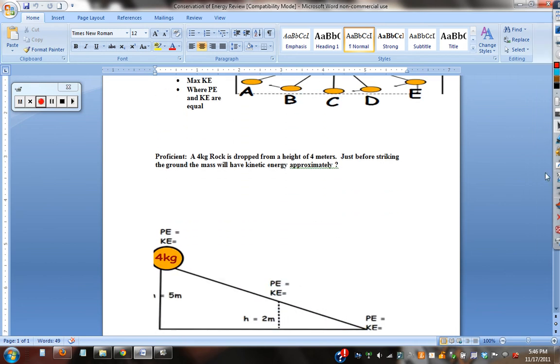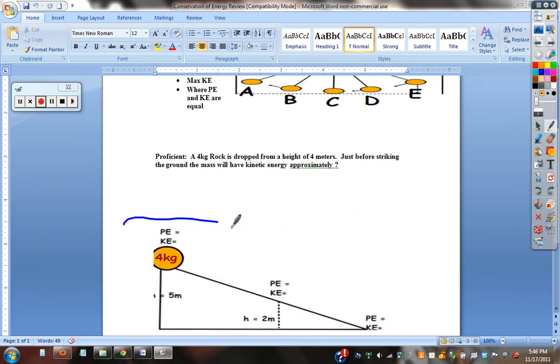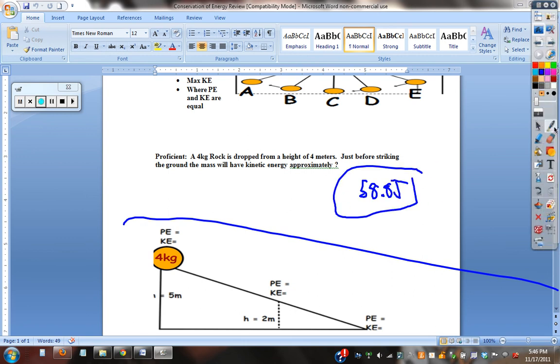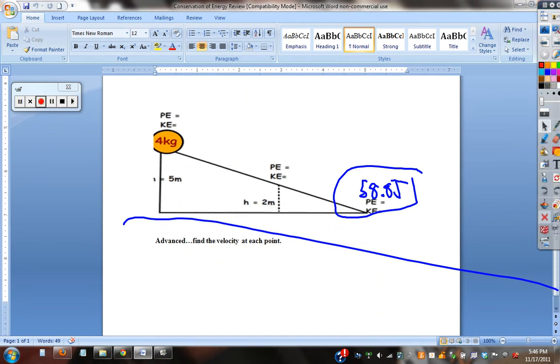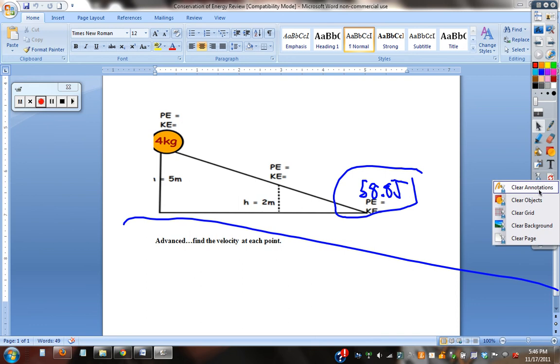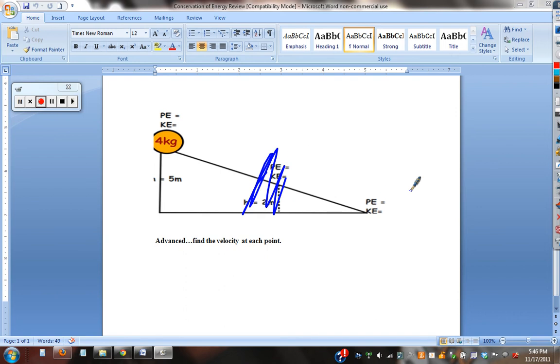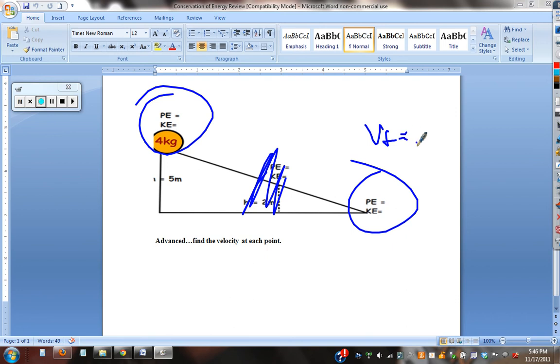Okay, this is not proficient, this is advanced. Solve for this one. The answer is 58.8 joules. Make sure you can solve for that. Now let's do the advanced. Here's what I want you to do. Draw this. Ignore these two. Fill in these. When you're done, find velocity at the bottom.